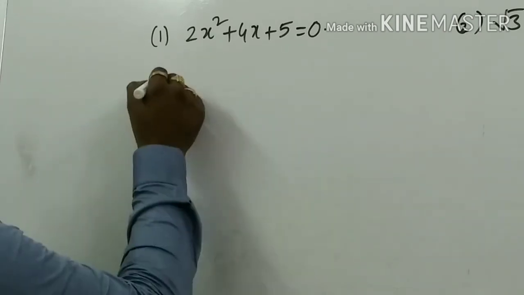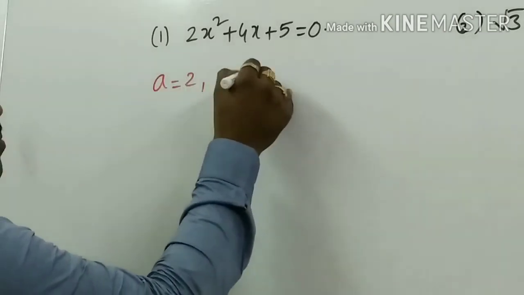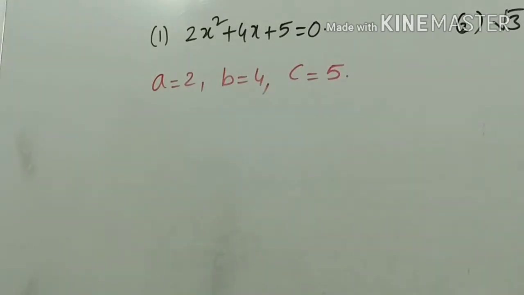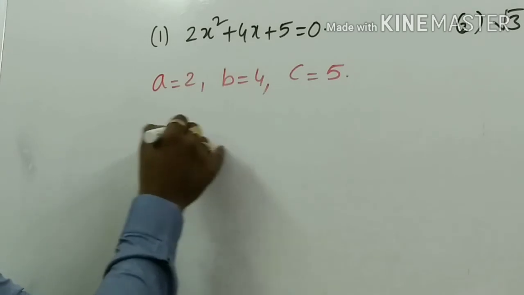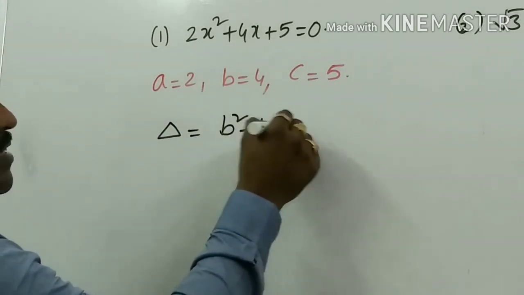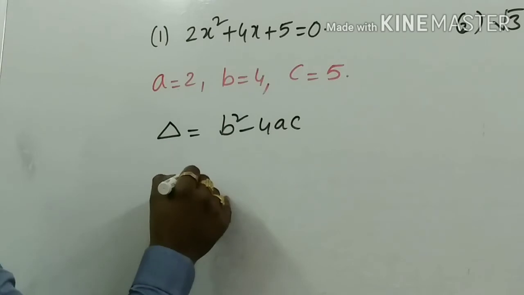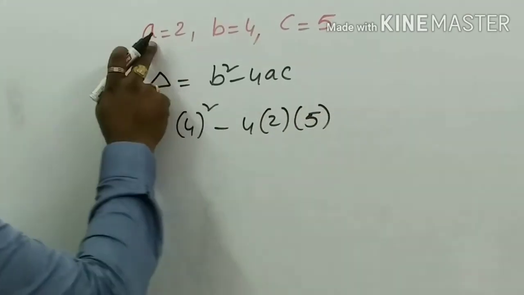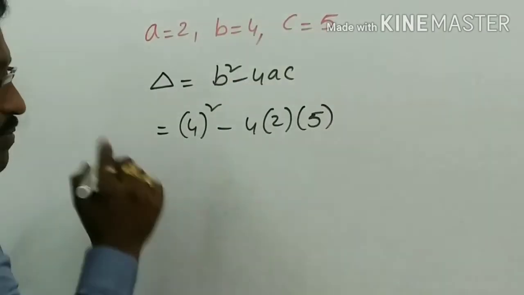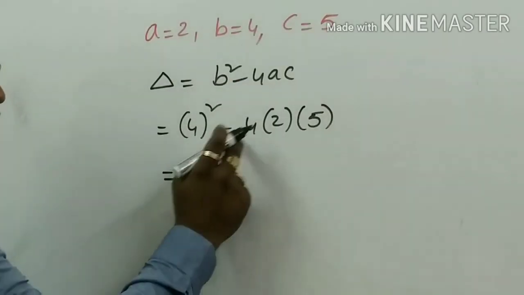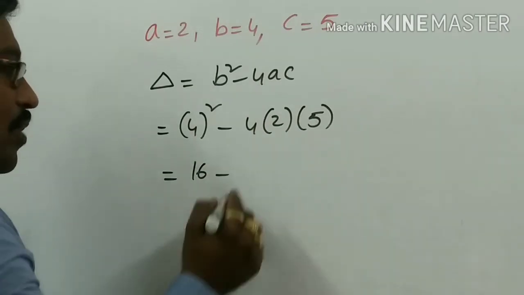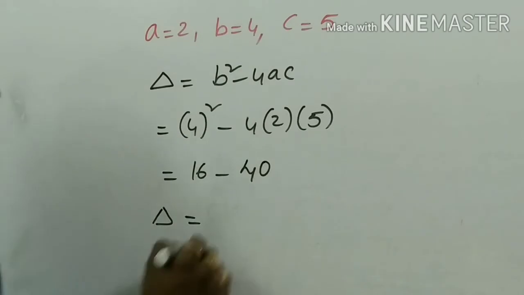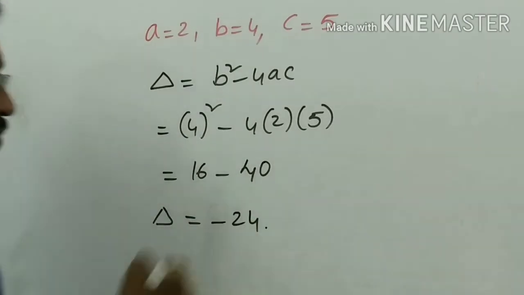So I am writing the coefficients: a is equal to 2, b is equal to 4, c is equal to 5, where delta, or capital D, is equal to b square minus 4ac, the discriminant. 4 square minus 4 into 2 into 5. 16 minus 4 twos are 8, 8 fives are 40. So delta value is minus 24.